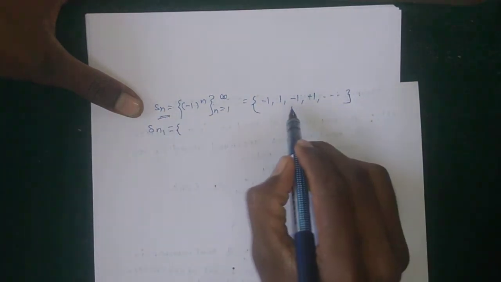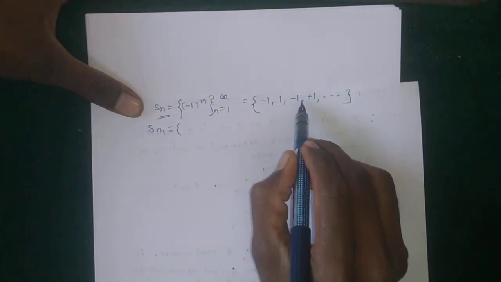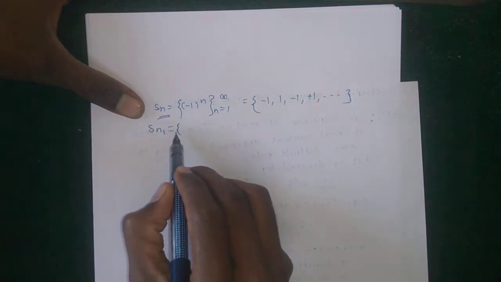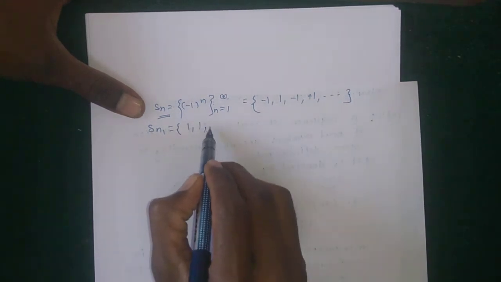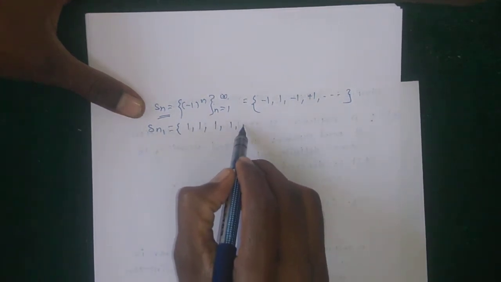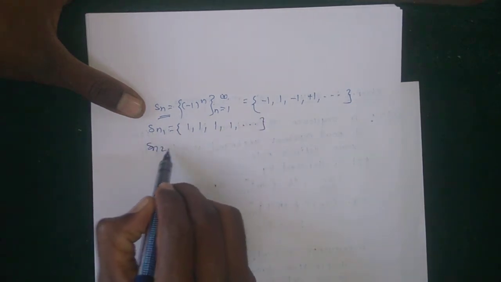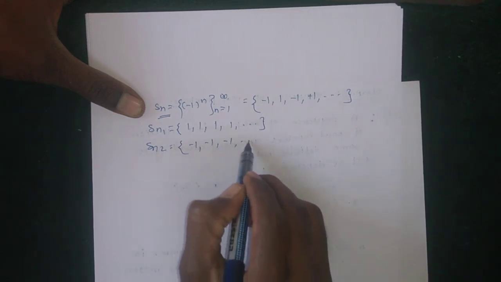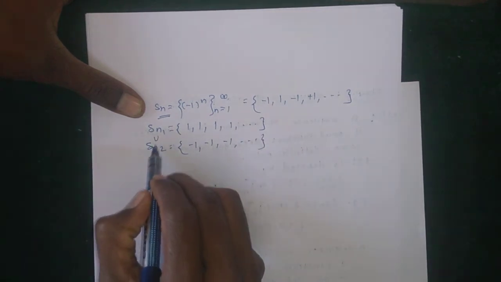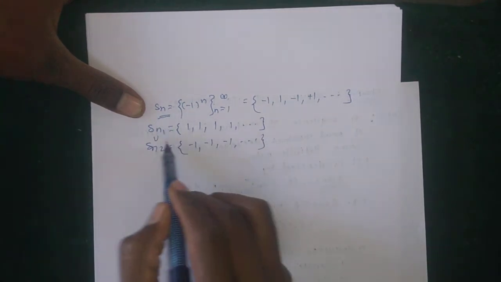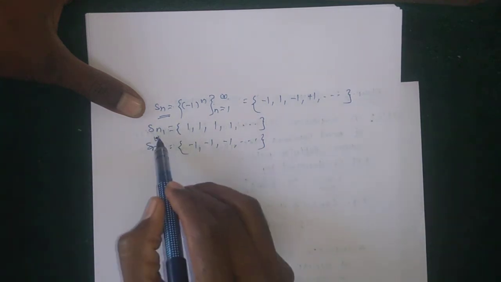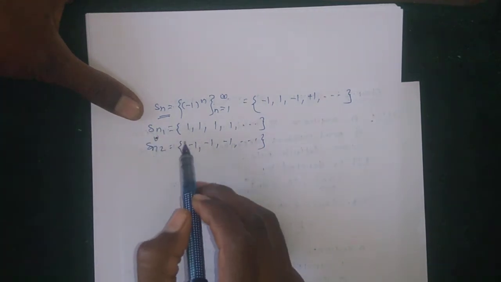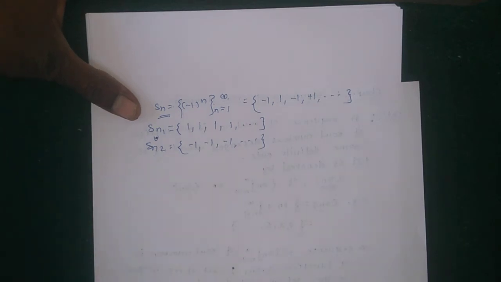This Sn contains elements of the form -1, 1, -1, 1. Suppose the first sequence contains all positive ones, 1, 1, and so on, and Sn2 is a second sequence which contains all negative ones, -1, -1, and so on. Their combination is Sn. So in this way Sn1 and Sn2 are subsequences of the given sequence Sn.